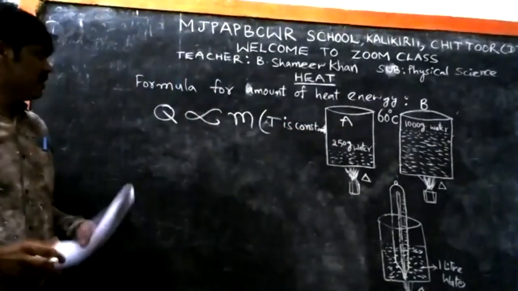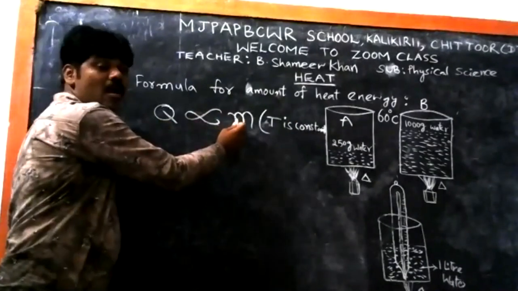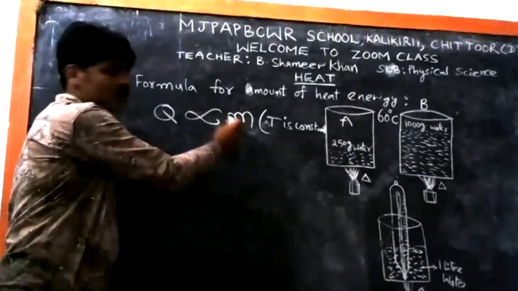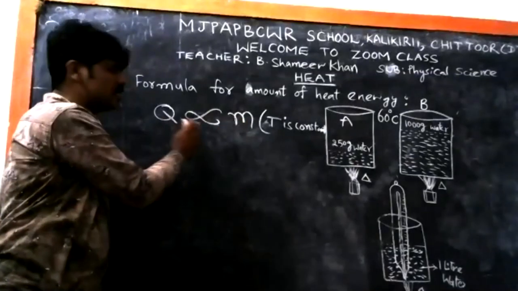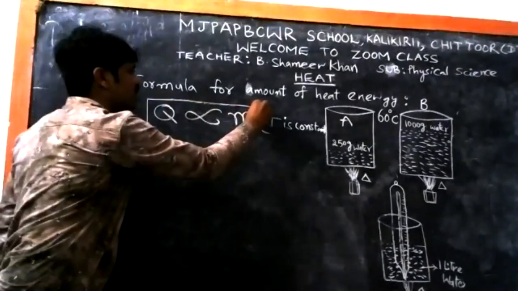So you need more heat energy for a larger quantity of substance. So Q is proportional to m. This is equation number 1.